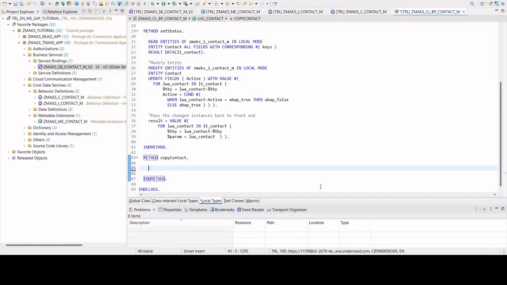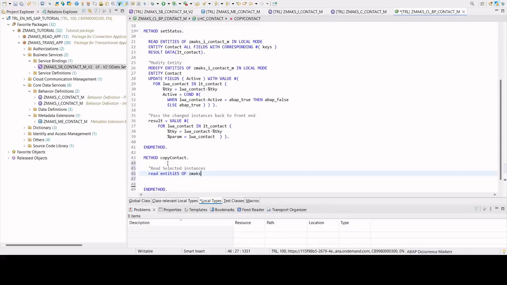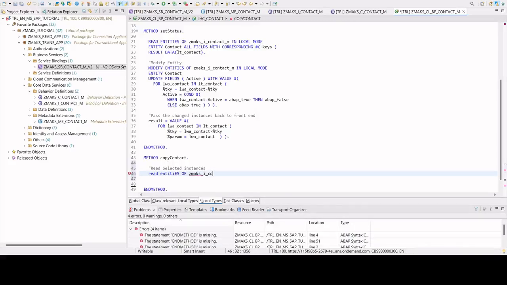So let us now start writing the copy contact functionality. Like the set status, first we have to read the selected record, and the syntax is the same. Read entities of the business definition in local mode.